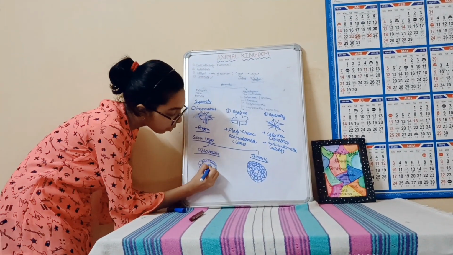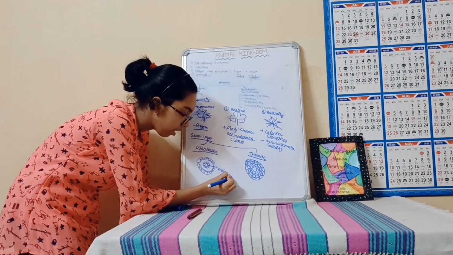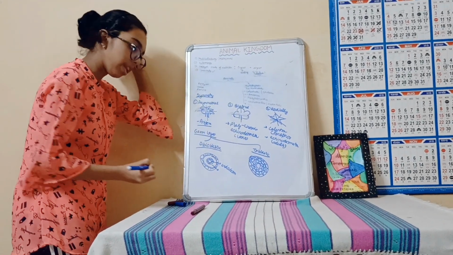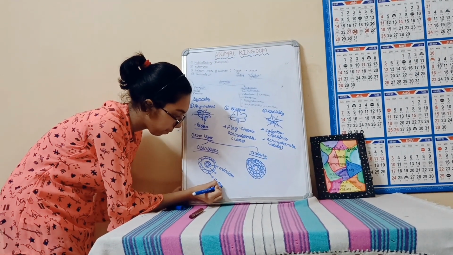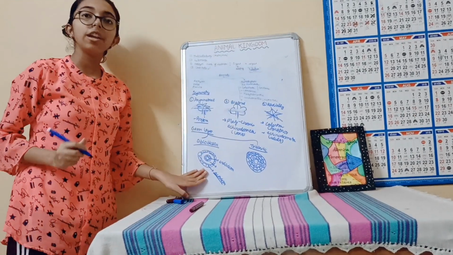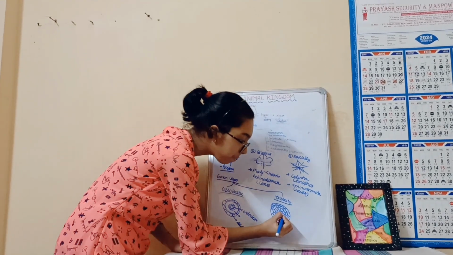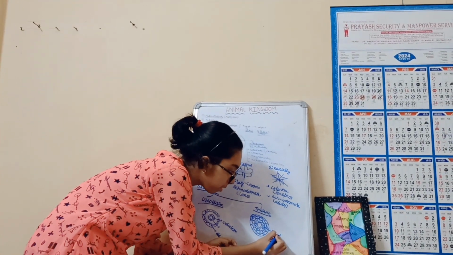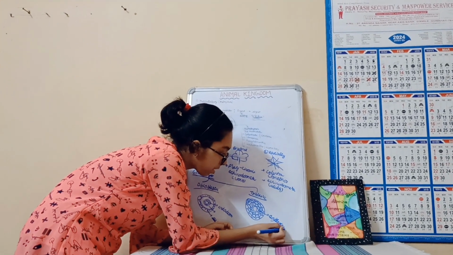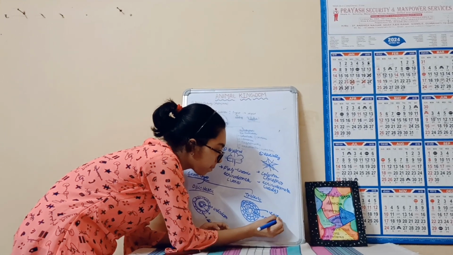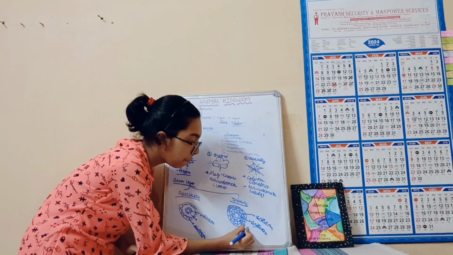So the inner one is known as endoderm. The one between, I will tell you later. And this is our ectoderm. The outer layer is known as ectoderm and the inner layer is known as endoderm. Here, similarly, the inner layer is endoderm, the outer layer is ectoderm, and the middle layer is known as mesoderm.